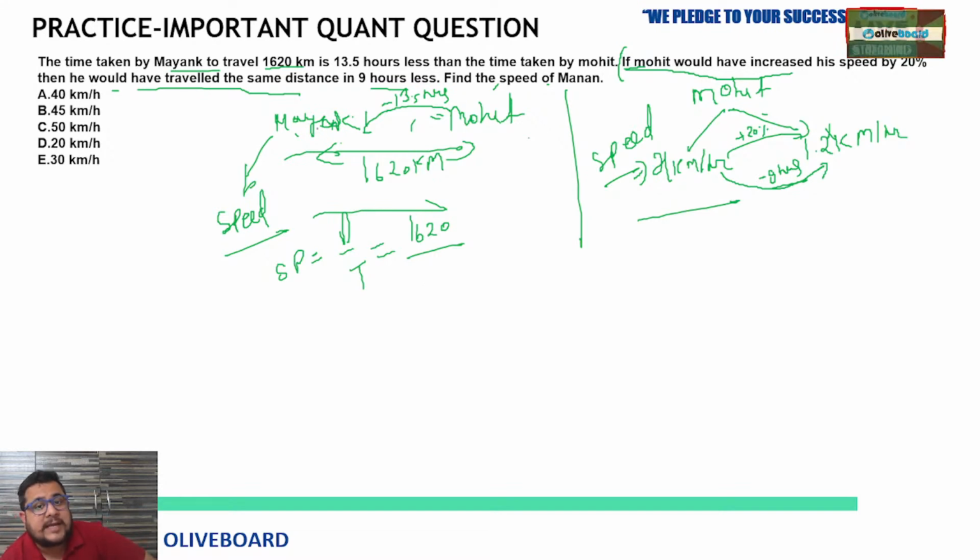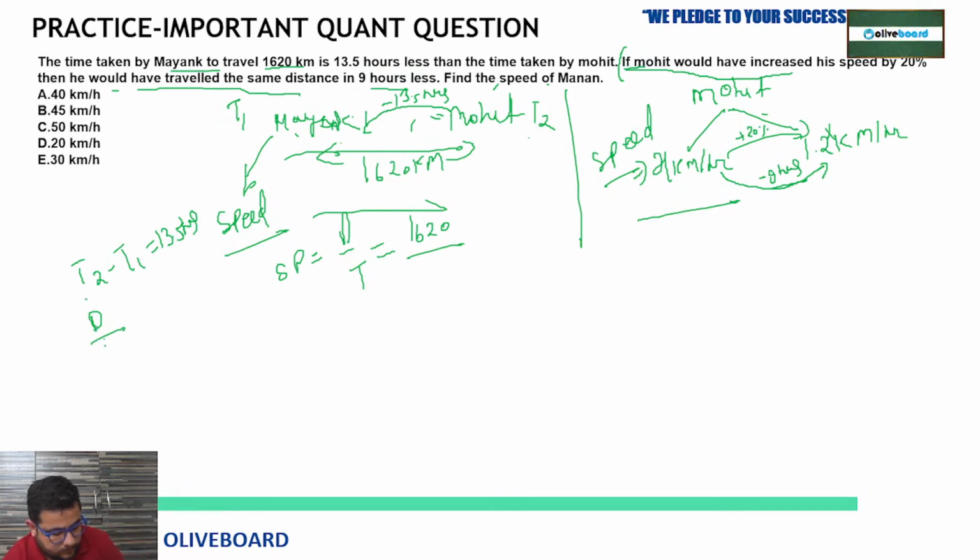If we compare the time difference data, I am assuming that time taken by Mayank is T1 and time taken by Mohit is T2. So T2 minus T1 is given as 13.5 hours. So distance upon speed I can follow here. Distance, that is same.